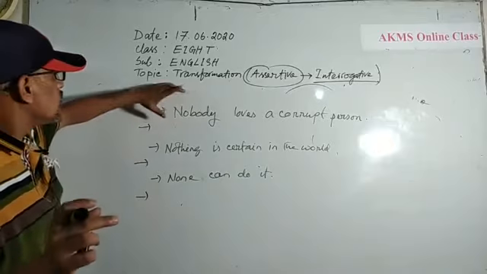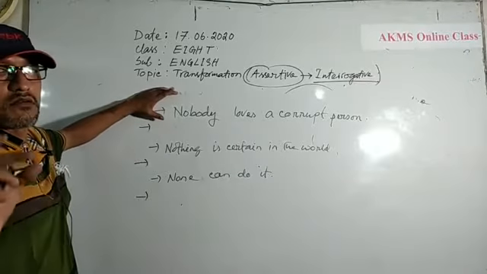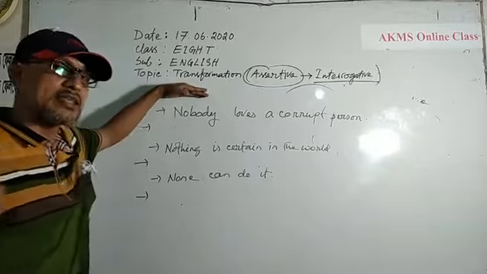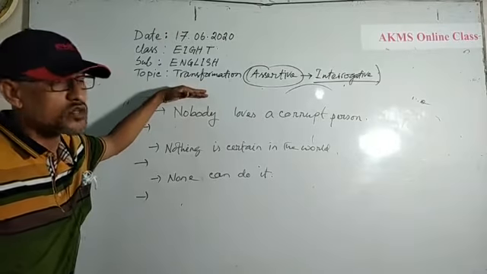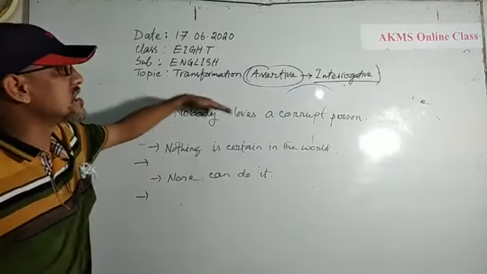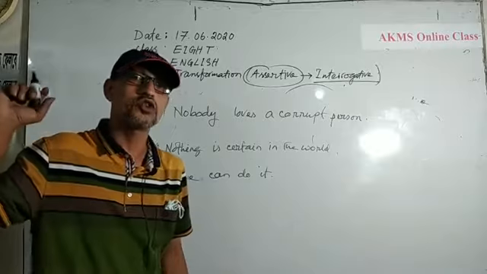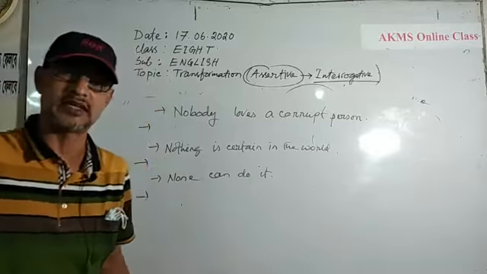But now you are noticing that these sentences are in the negative form. So what will you do? You should transform it into interrogative. At the same time, you should make it an affirmative sentence. You should use the affirmative form of that sentence.